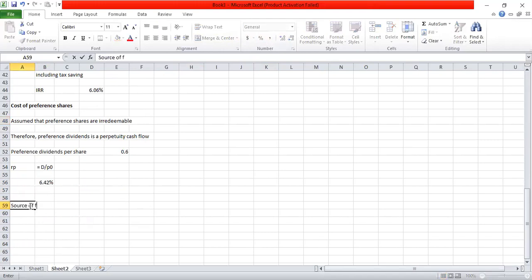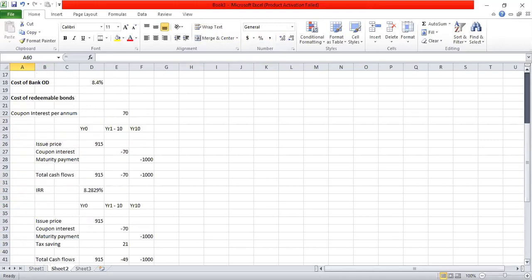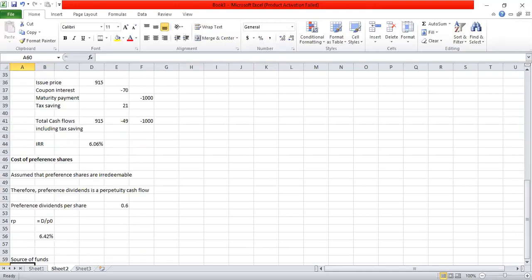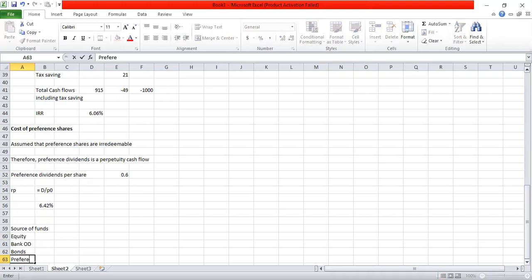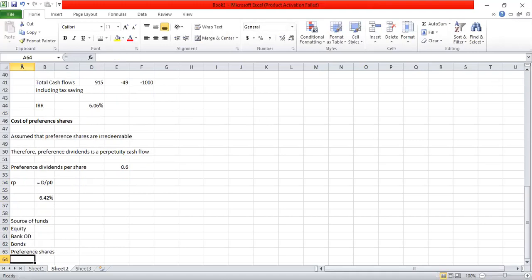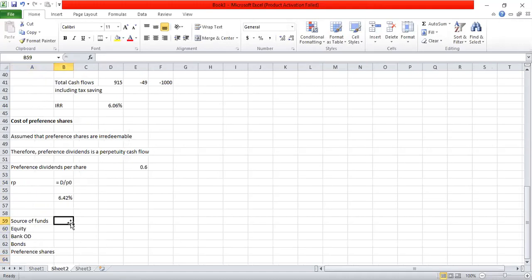Source of funds. We had 4 sources of funds: equity, bank overdraft, bonds, and preference shares. On these sources of funds, we have calculated the after tax cost.